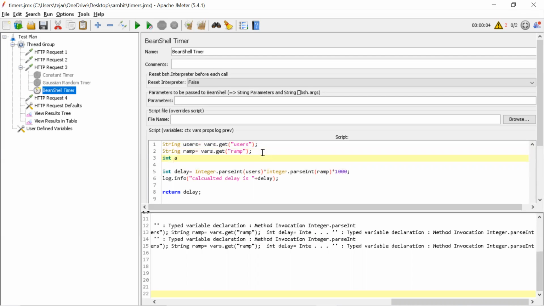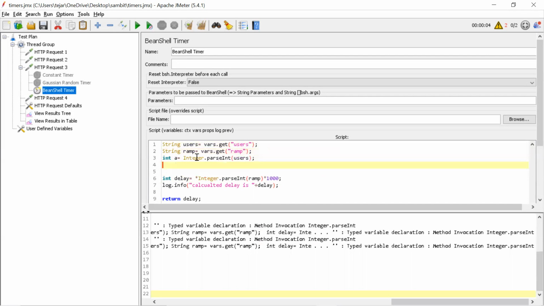Like a equal to, then we'll get to know where the mistake is. And string b equal to a plus b. Added semicolon as well. Okay, let's see.